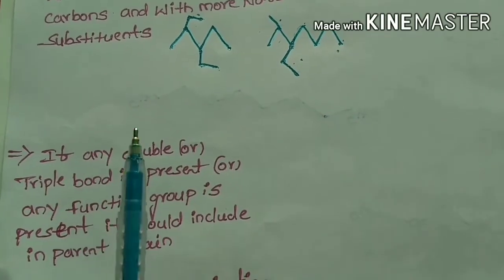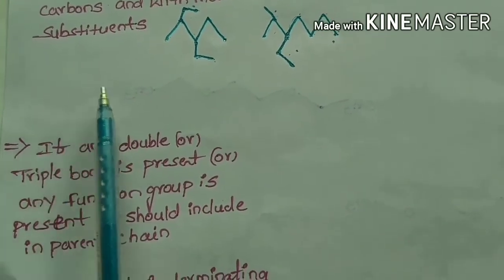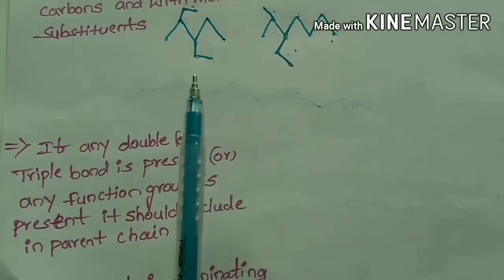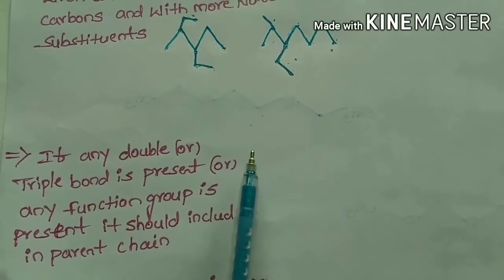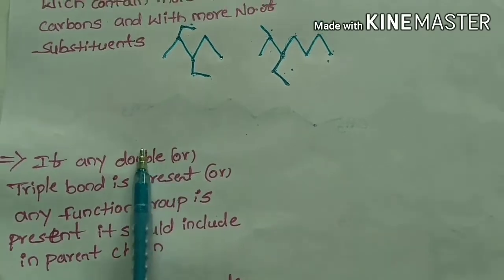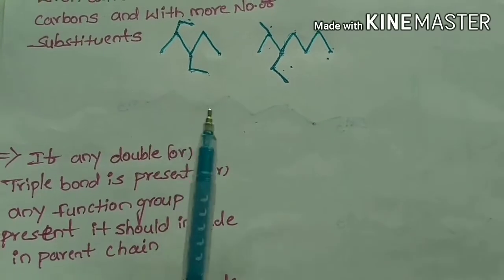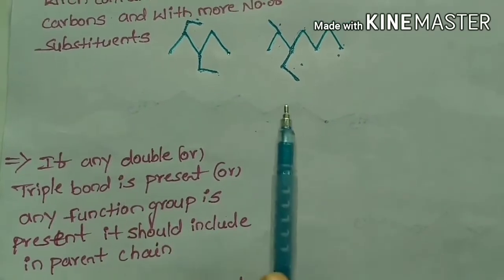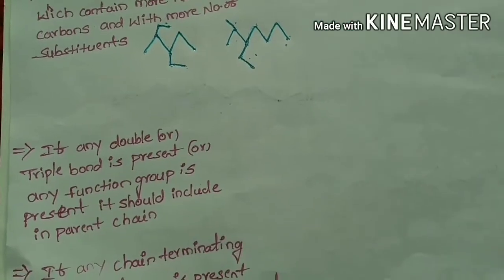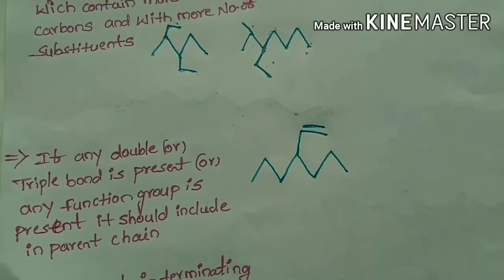Again, when we are selecting a parent chain, if in a given organic compound any double bond, triple bond or any functional group is present, we must include that double bond, triple bond or functional group in the parent chain. Let us see one example.